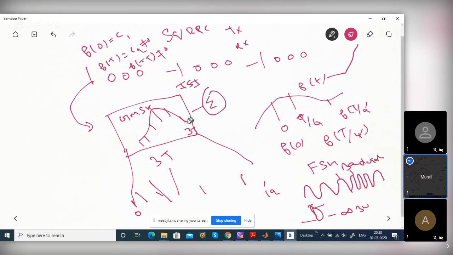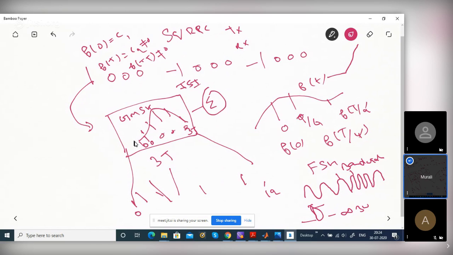Okay. So how do you implement this actually? This one followed by 3 zeros, minus 1, this is a bit stream. You give it to this filter. There is a 13-tap filter I am using. Initially all 13 taps you fill with zeros. These bits are entering. First one will enter here, all will be zeros. Then it will shift, one will be shifted here, next time one will be shifted here. After this, the minus one will enter.